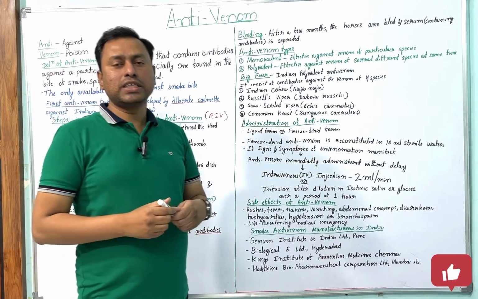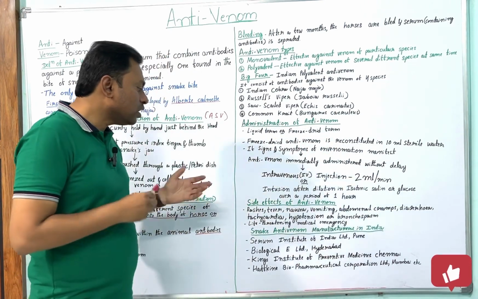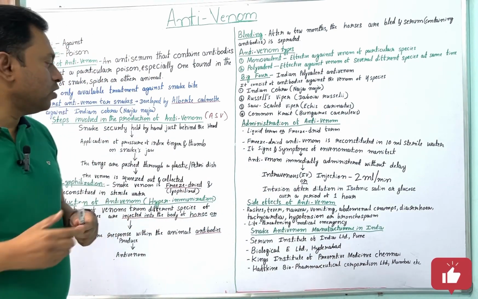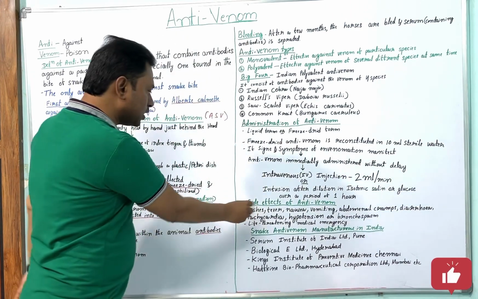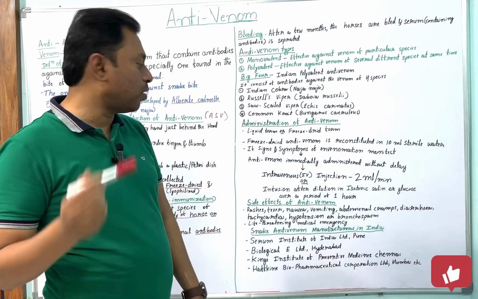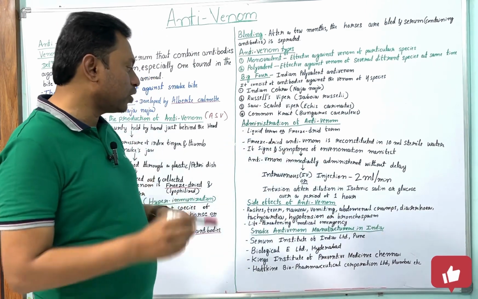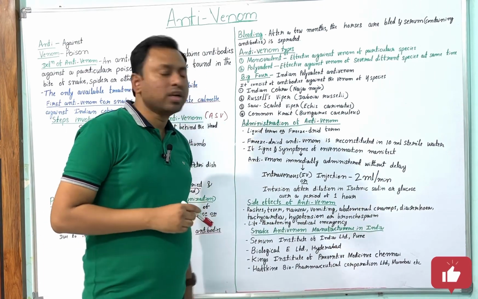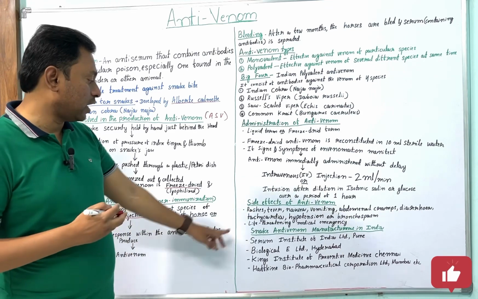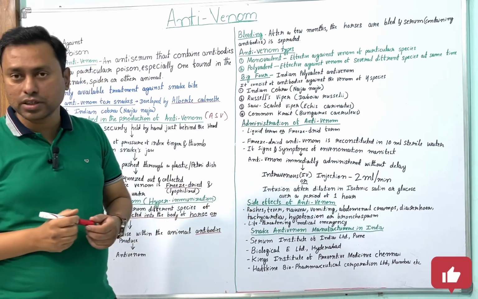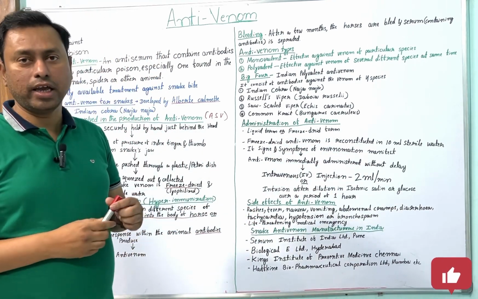Now the side effects: what happens if ASV is given. Commonly you can see rashes, fever, nausea, vomiting, abdominal cramps, diarrhea, tachycardia, hypotension or bronchospasm. These are the symptoms you can see because of the antivenom injection, and a life-threatening medical emergency may also happen. This is about the side effects of the antivenom.